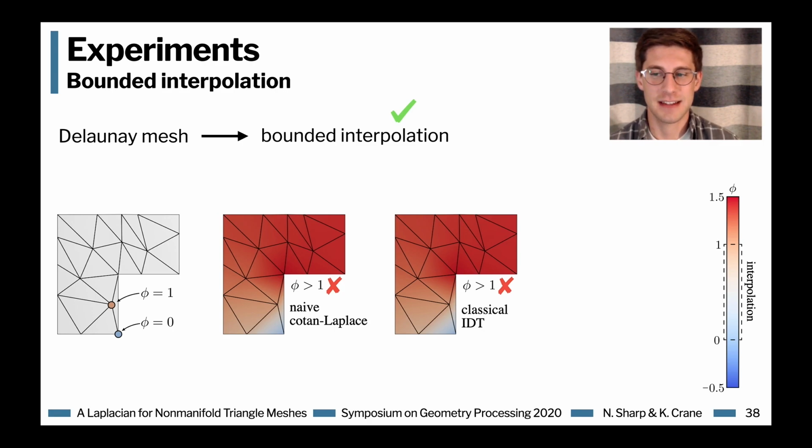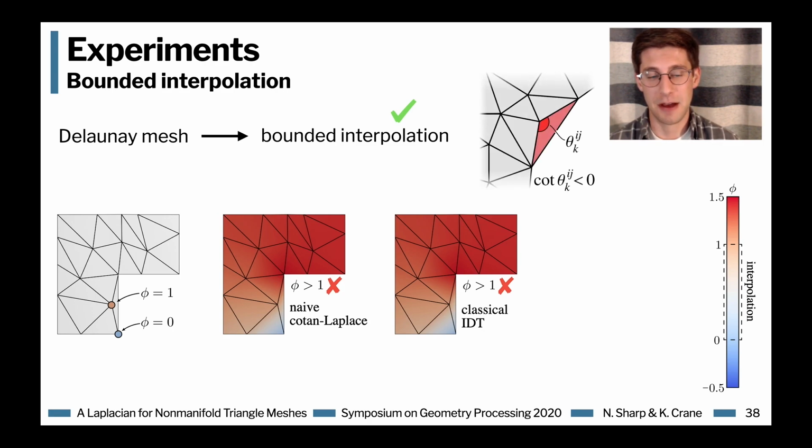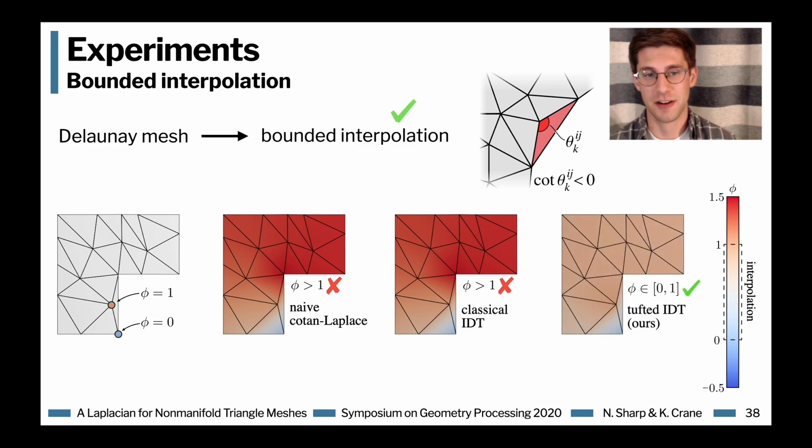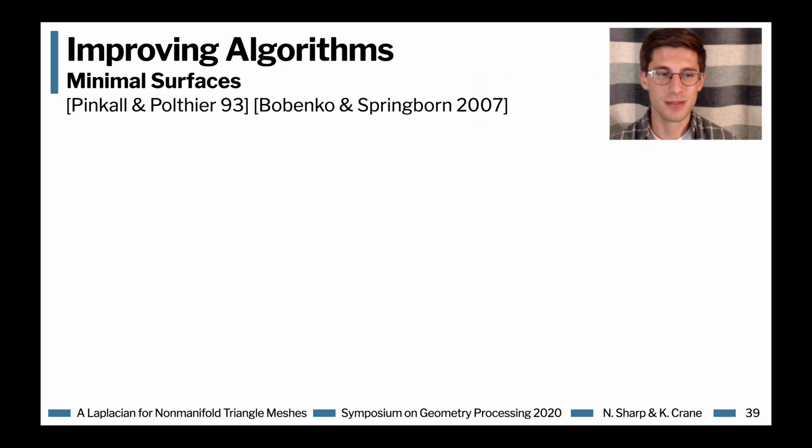The reason for this is that the offending edge is at the boundary, and you can't flip boundary edges with normal intrinsic Delaunay triangulations. However, our tufted intrinsic Delaunay triangulation can flip every edge in the mesh, and thus really has all positive edge weights, and thus you get a very strong guarantee that the output of any interpolation from pinned values will always be bounded within the range of your input values.